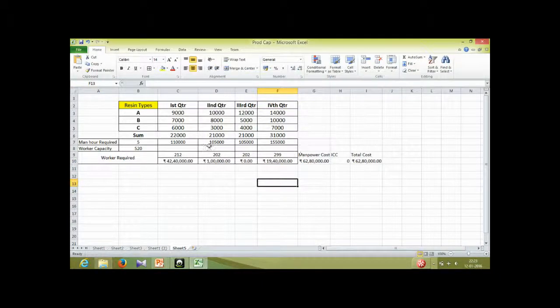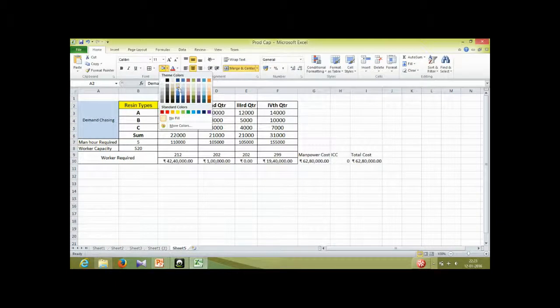Hope you got this part, like how we can calculate the total cost when we are just chasing the demand. So this is the first case.